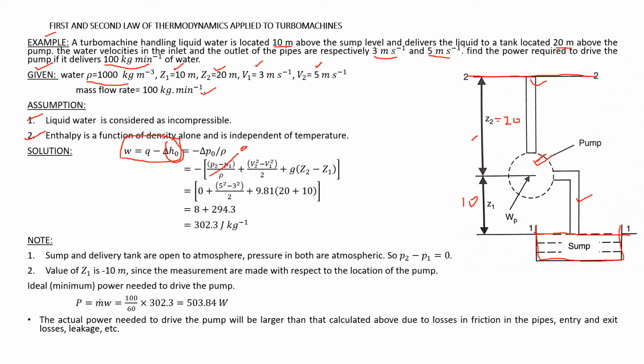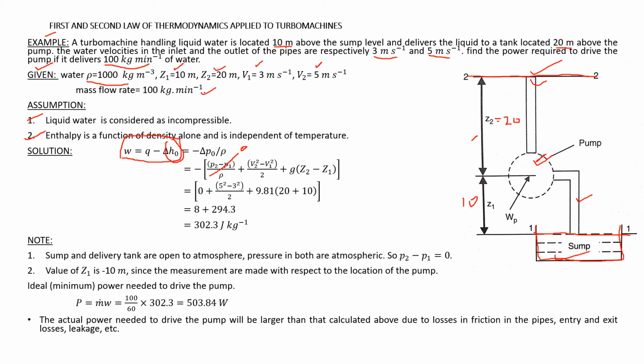Look at the sump here. Sump is open to atmosphere, and even the overhead tank will be open to atmosphere. So the pressure in the sump and the pressure in the overhead tank will be same, atmospheric pressure. So the P2 P1 will get cancelled. Very important.